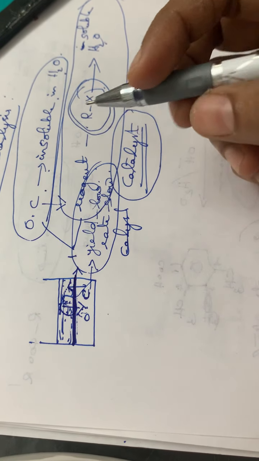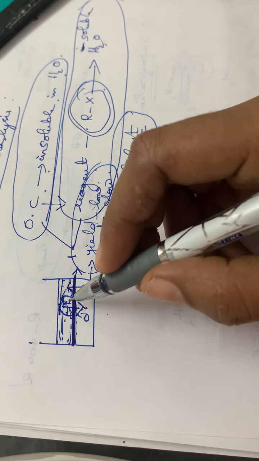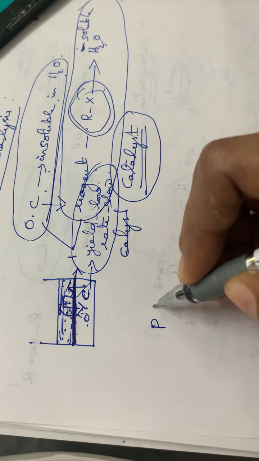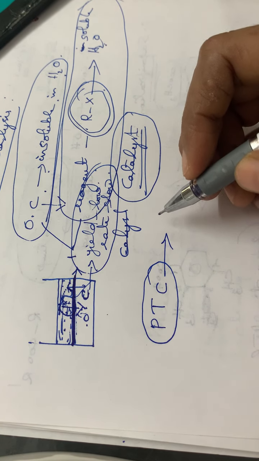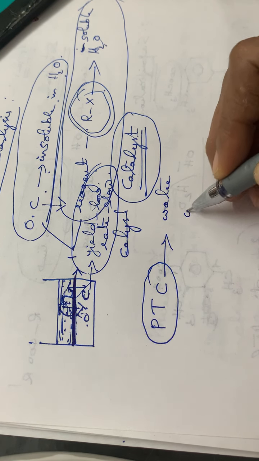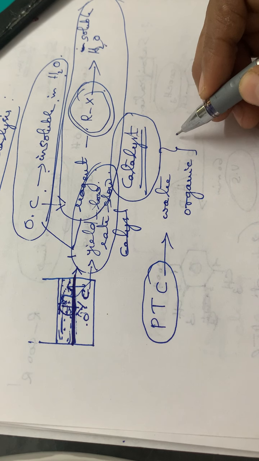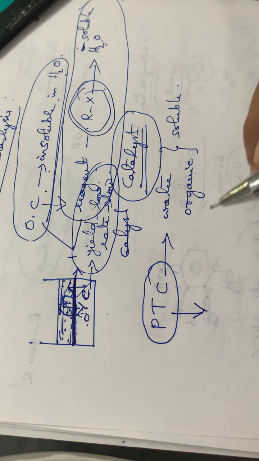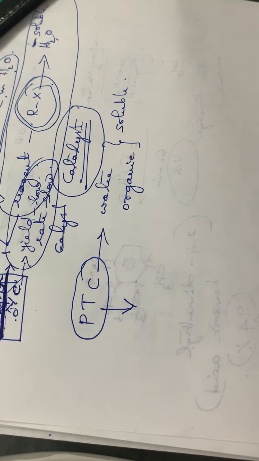Such a catalyst is soluble both in water as well as in organic solvents. The phase transfer catalyst can be written as PTC. So this will facilitate the reaction to take place. That is what is called a phase transfer catalyst.